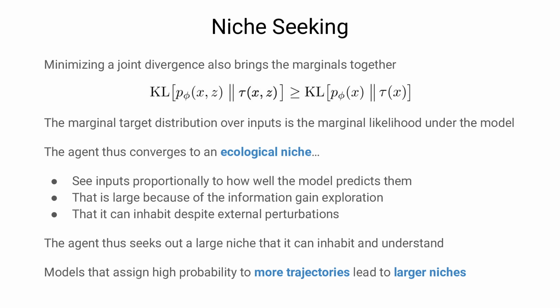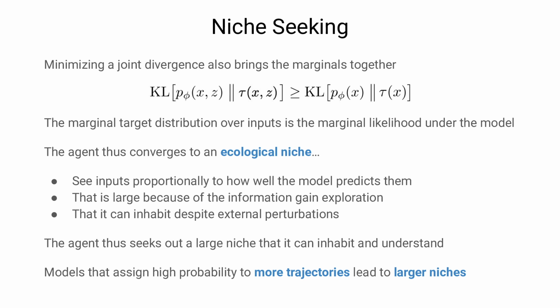Finally, we can think about the input distribution that the agent aims to converge to. By minimizing the joint KL, the agent also brings the input marginals together. The marginal target distribution over inputs is known as the marginal likelihood and measures how well the agent can possibly learn to predict a certain input sequence. The agent thus tries to find a niche in the environment where it sees inputs proportionally to how well its model can learn to predict them.